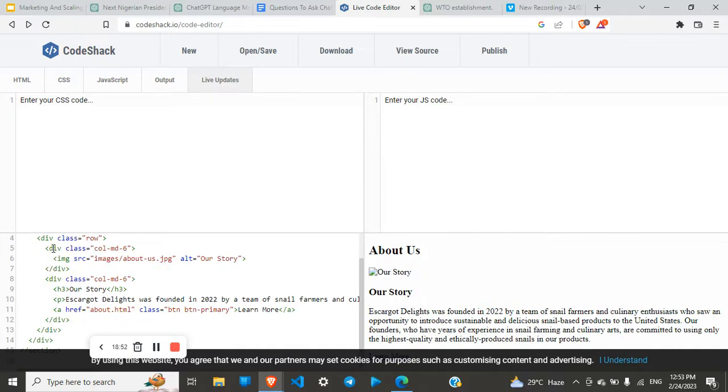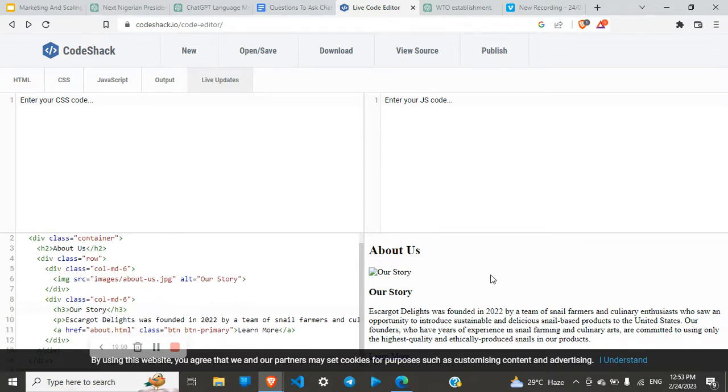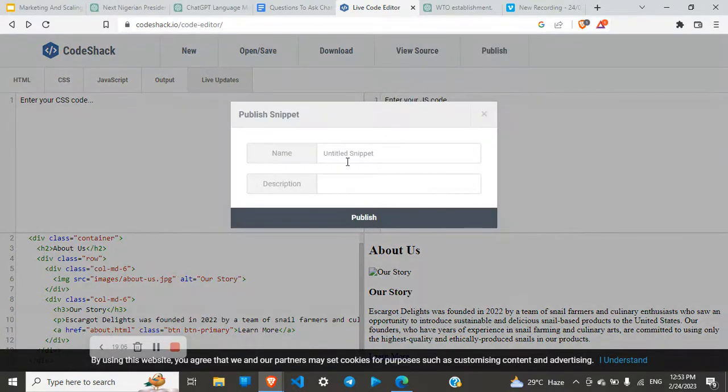This is the code I've just copied, and now you can see our story here. Now publish, let's just put anything here so we can see.